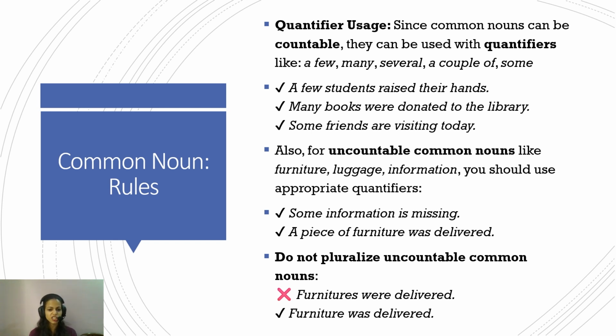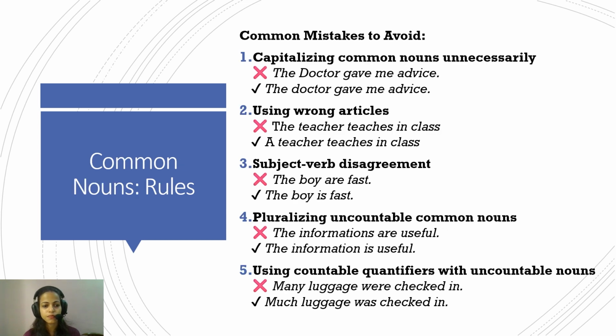There is no such thing as furnitures. So do not pluralize uncountable nouns. So furnitures were delivered, it's wrong. Furniture was delivered. So furniture will always be used as furniture. Again, it does not become furnitures. We'll do this category because it's a very confusing category. We'll do this again at the end.